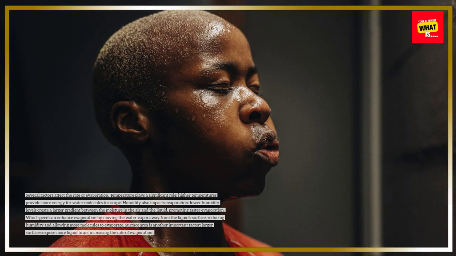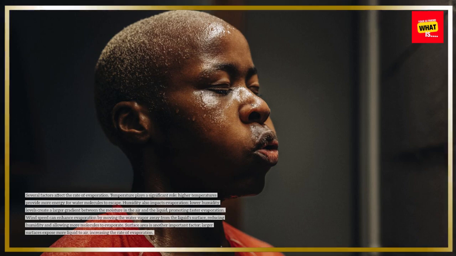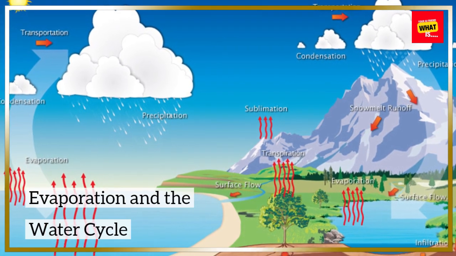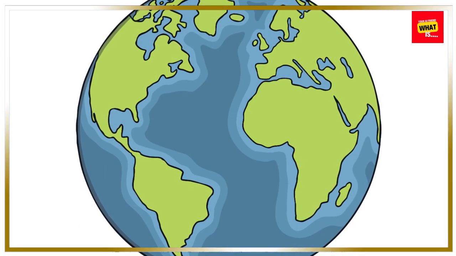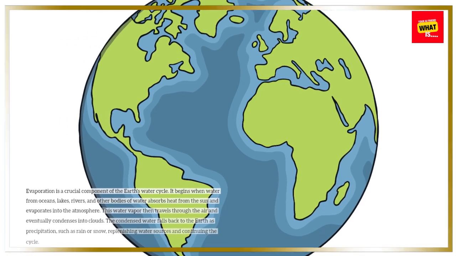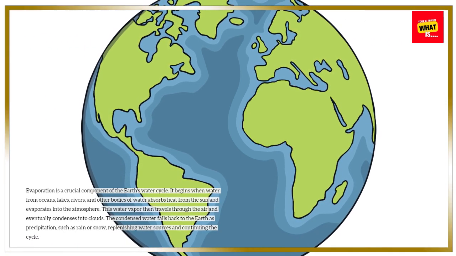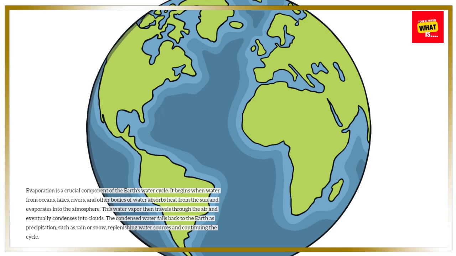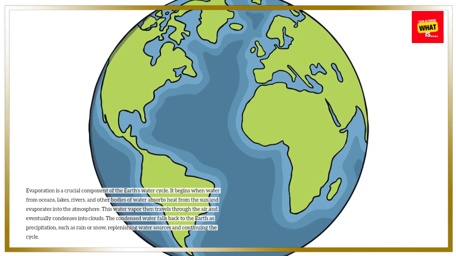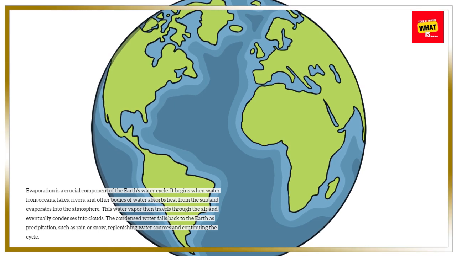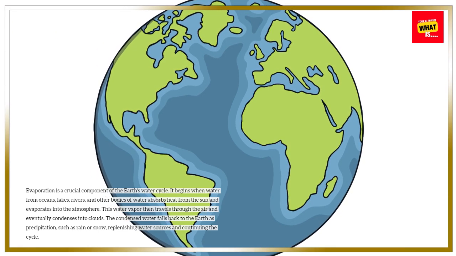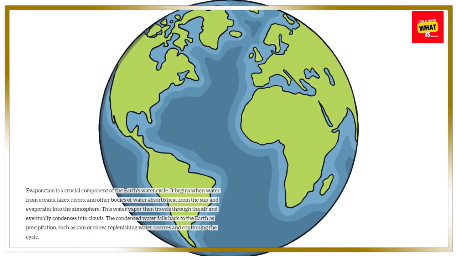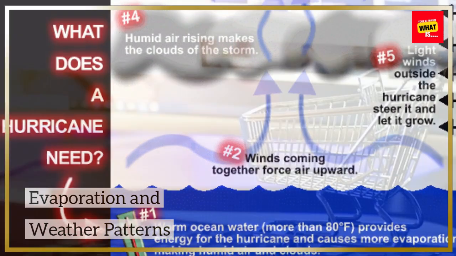Surface area is another important factor. Larger surfaces expose more liquid to air, increasing the rate of evaporation. Evaporation and the water cycle. Evaporation is a crucial component of the Earth's water cycle. It begins when water from oceans, lakes, rivers, and other bodies of water absorbs heat from the sun and evaporates into the atmosphere. This water vapor then travels through the air and eventually condenses into clouds. The condensed water falls back to the Earth as precipitation, such as rain or snow, replenishing water sources and continuing the cycle.